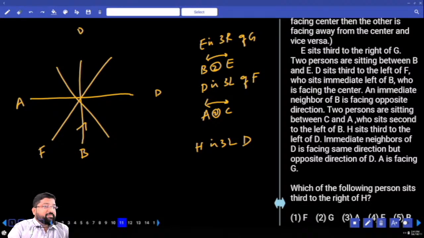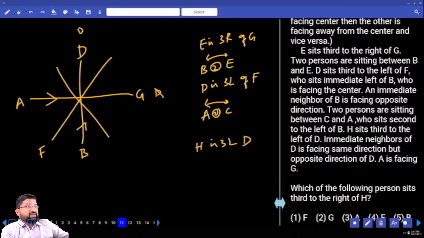So for sure this is G. If that is G, can I have D here? No. So for sure this is D. A is facing G. A should be facing inside because he is facing G. If he is facing outside, he will not be facing G. He is sitting in a position opposite to G. If A is facing G, then he has to face inside.